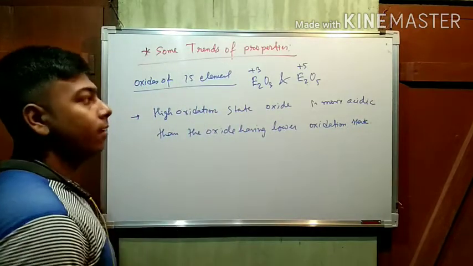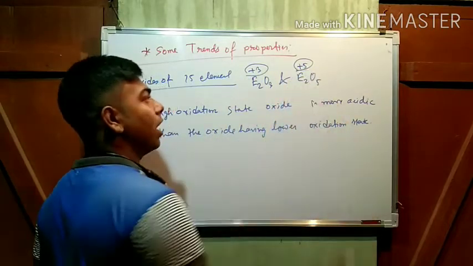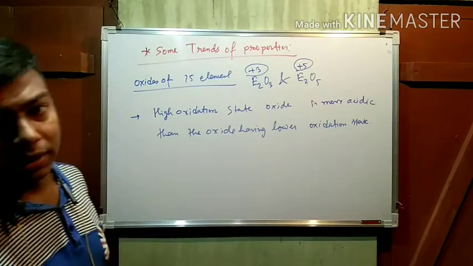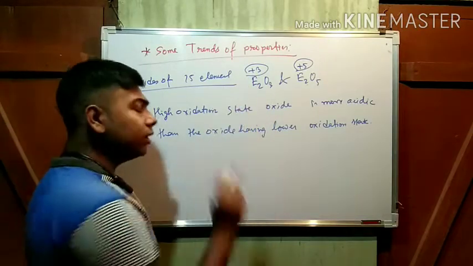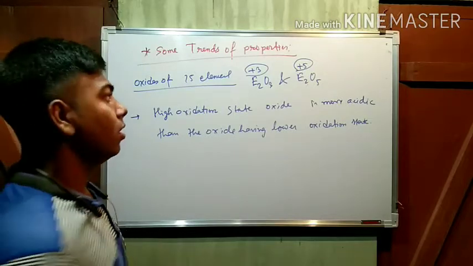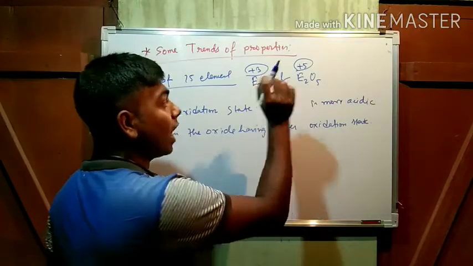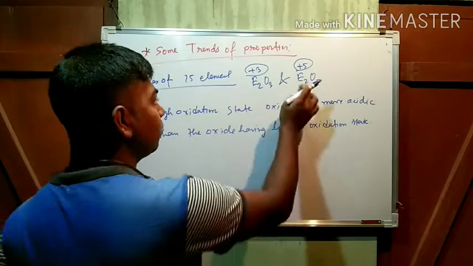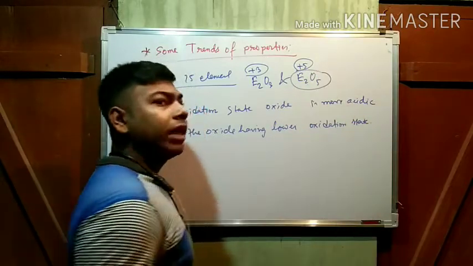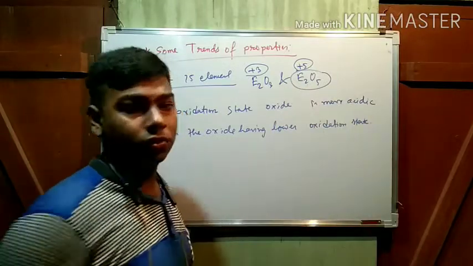Now why? Suppose we are taking this one +3 oxidation state, this one +5 oxidation state. Now see, +3 means it has lost 3 electrons, but here it is +5, that means it has lost 5 electrons. Now if it has lost 5, then obviously this compound has more tendency to gain electrons from the other source.